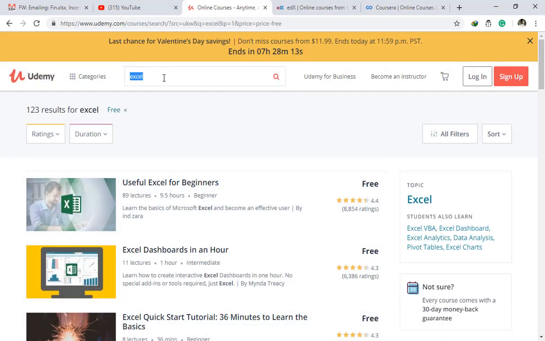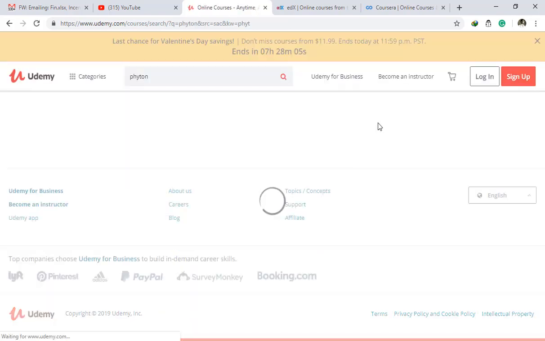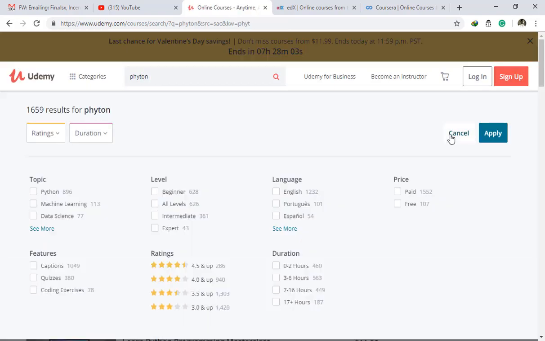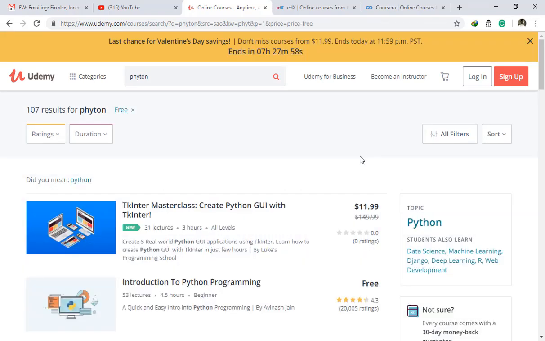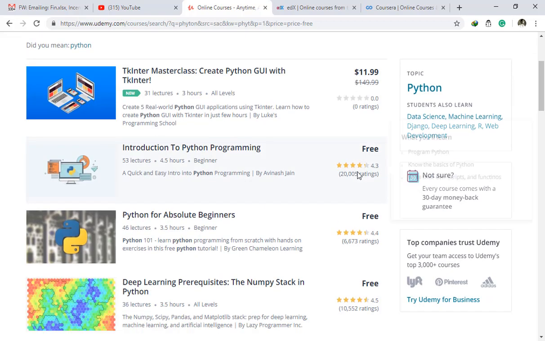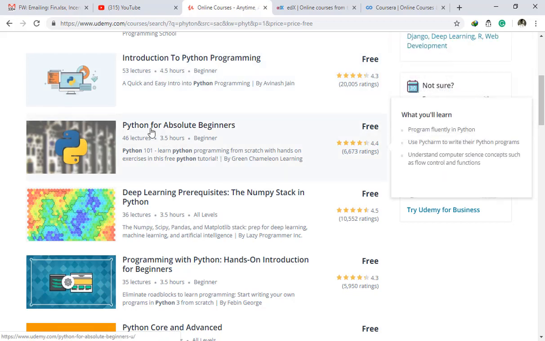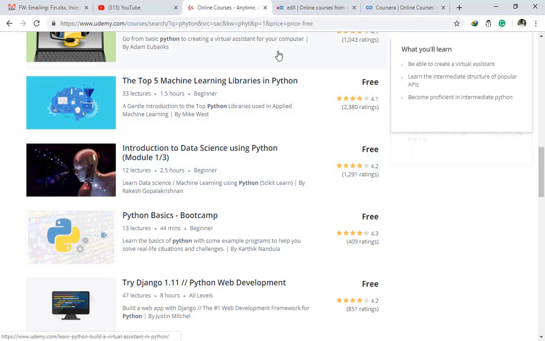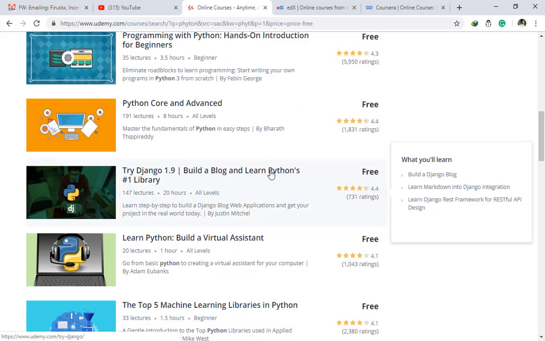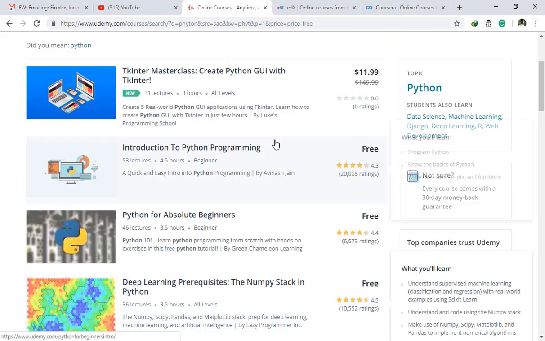For example, let's say Python. So I'm searching for Python, and in the all filters you can see that there are 107 free courses available. I will click on apply, and you can see that now I found free courses, Introduction to Python Programming and Python for Absolute Beginners. So this is how you can explore these online courses and make your skill set stronger, so that you can perform in industry very well.